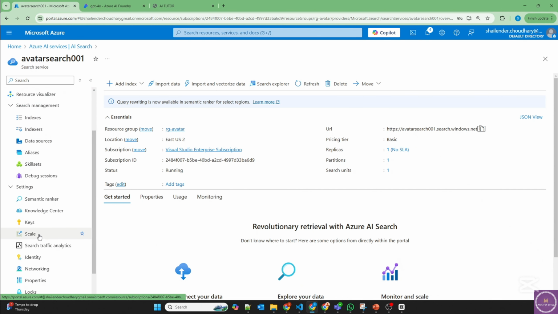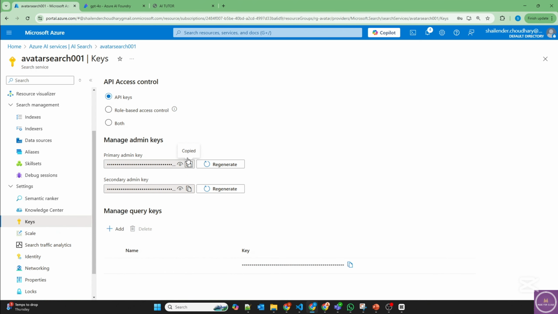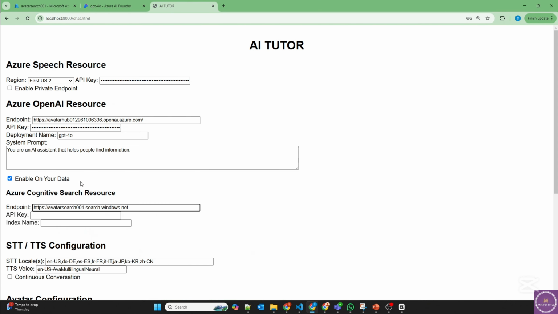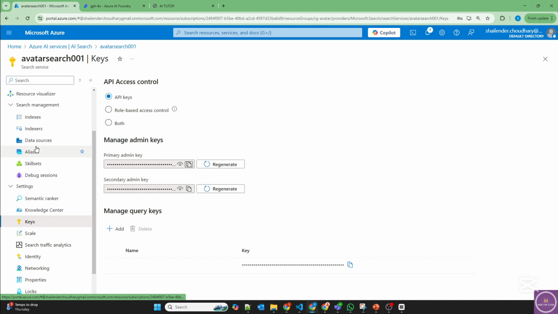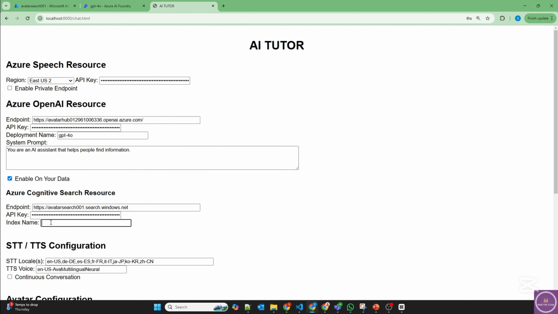If we go on the keys, copy this primary admin key and the index name. Finally, go to the index, and this is the name of the index. And it's almost ready, but we need to provide the system prompt.